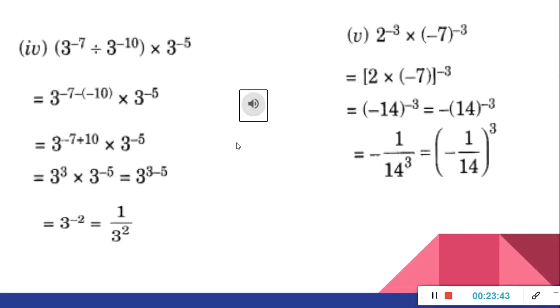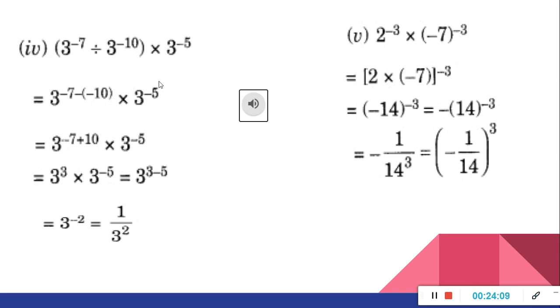Let's see question number 4. (3 raised to minus 7 divided by 3 raised to 10) inside the bracket, then into 3 raised to minus 5. So first we can do the exponents inside the bracket. That is a division. a raised to m divided by a raised to n is equal to a raised to m minus n. So here 3 is the base, to the power minus 7 minus 10.